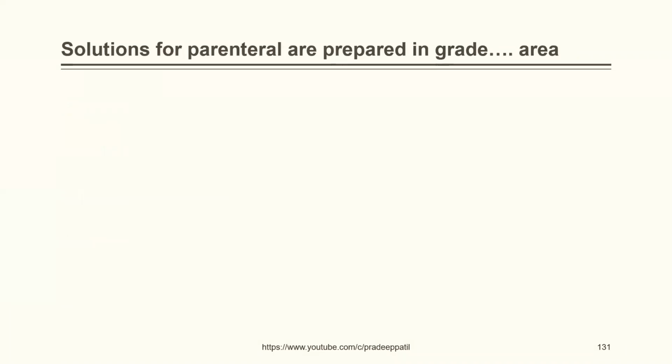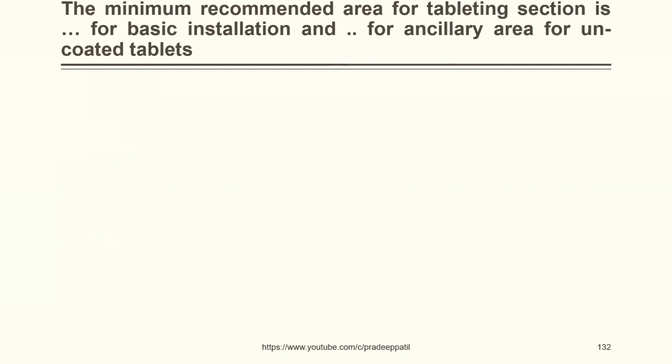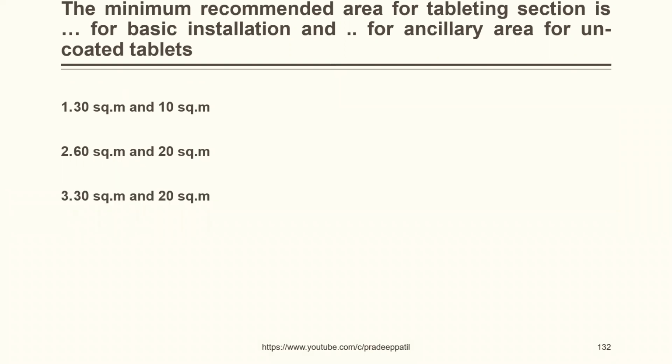Solutions for parenterals are prepared in grade dash area: A, B, C, D. The correct answer is C. The minimum recommended area for tableting section is dash for basic installation and dash for ancillary area for uncoated tablets. 30 square meters and 10 square meters, 60 square meters and 20 square meters, 30 square meters and 20 square meters, 60 square meters and 10 square meters. The correct answer is 60 square meters and 20 square meters.